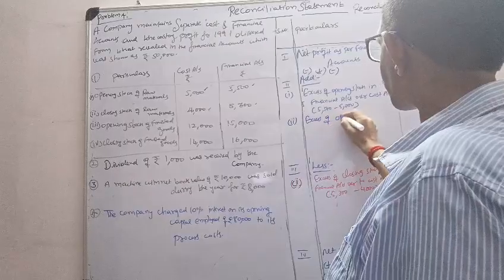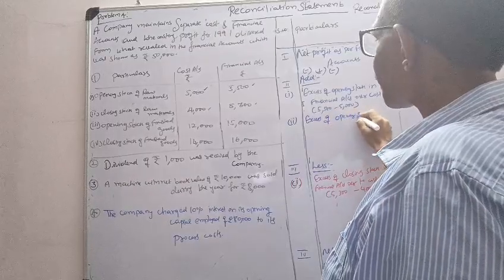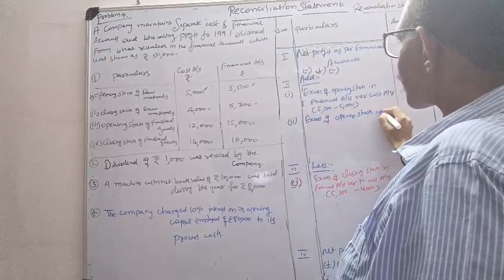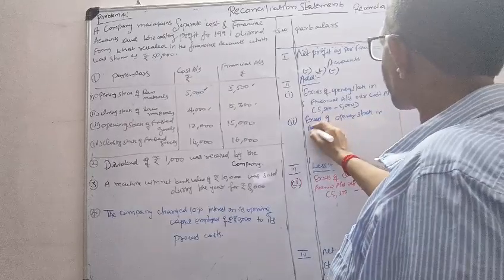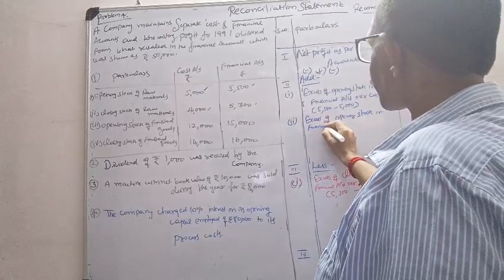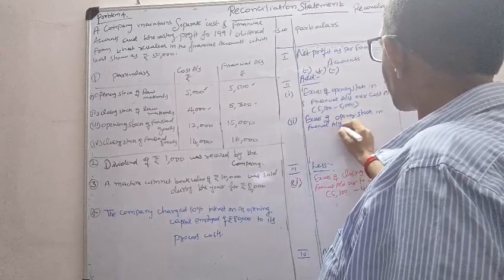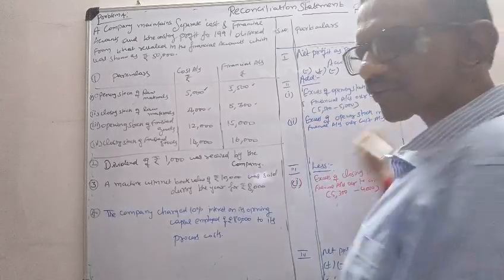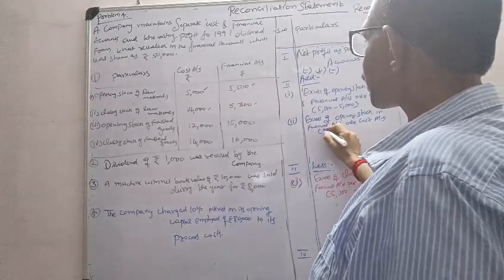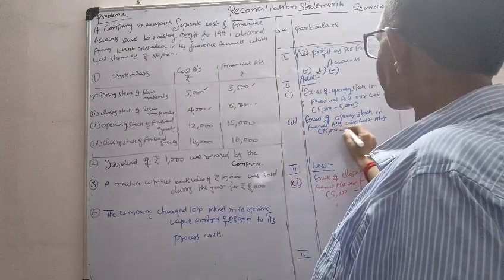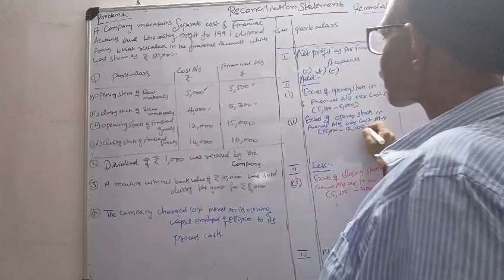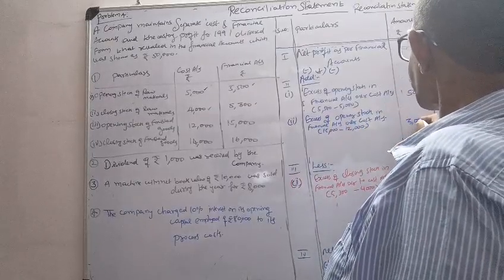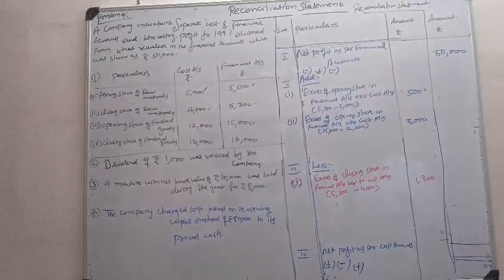Excess of opening stock in financial accounts over cost accounts. 15,000 minus 12,000, 3,000. Well and good.